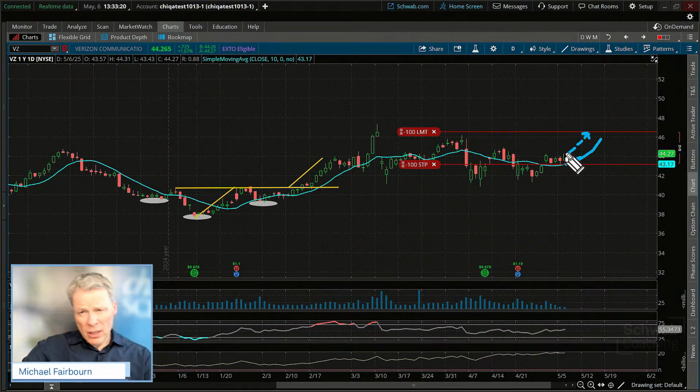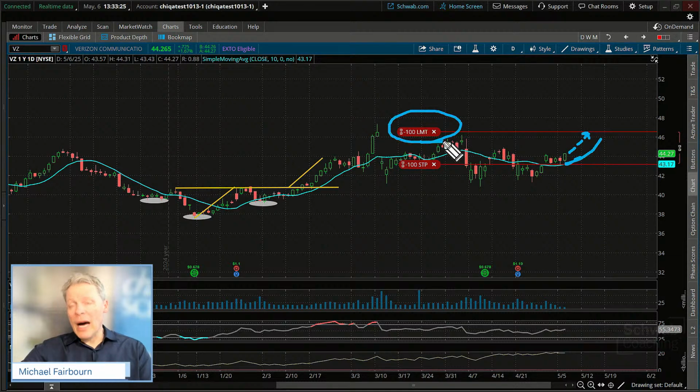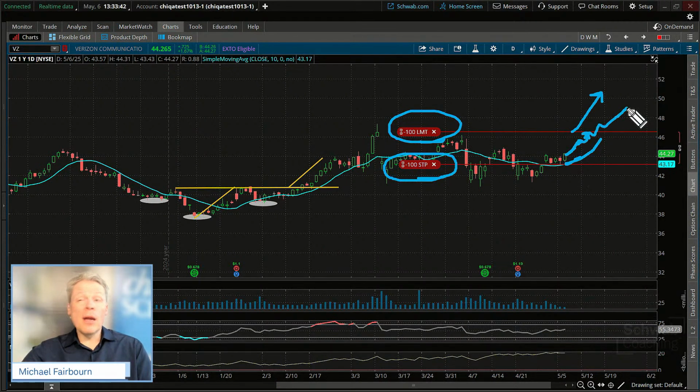So as prices have gone up here, some people will say, you know what, Mike, I don't like this exit level. I think it can run up a few more points. So what they'll do is they'll take this off, and they'll just use this stop level as an exit and just let it run with the trend, and maybe they'll just adjust this target up here to close to 50 or something. Does that make sense?